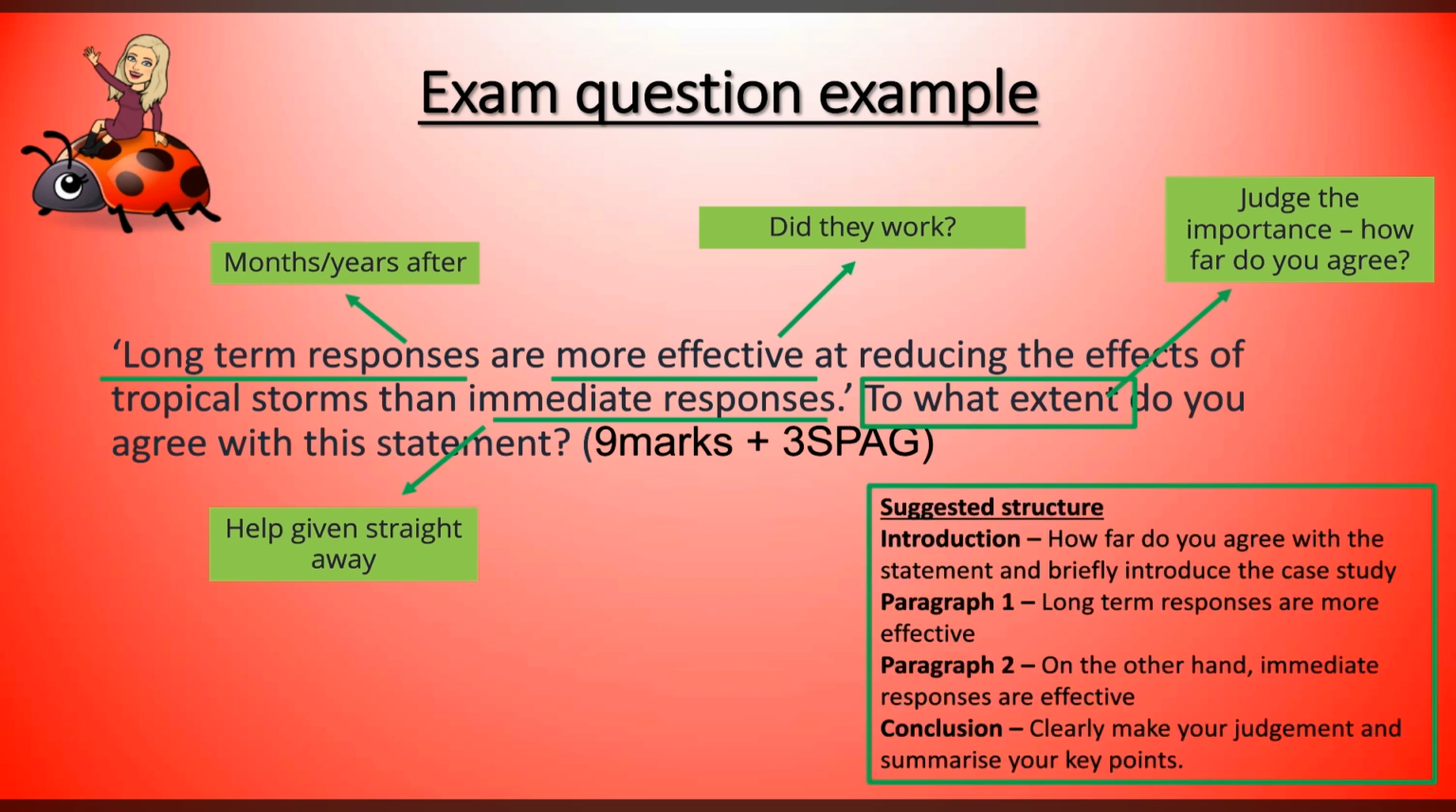So, in terms of how you would answer this 9 marker, again, introduce how far you agree with it and briefly introduce Typhoon Haiyan as your case study. First paragraph, you could talk about the long term responses being more effective, and then your second paragraph, on the other hand, immediate responses are effective and give examples there, and a conclusion, clearly making your judgment and summarising your key points.